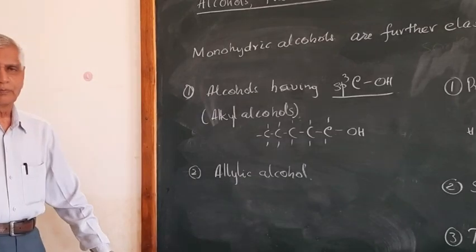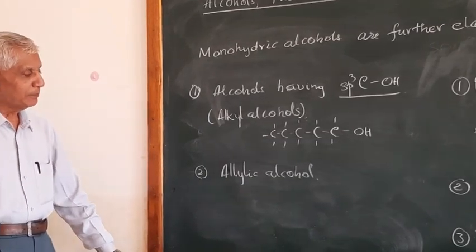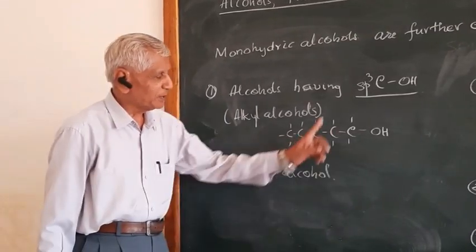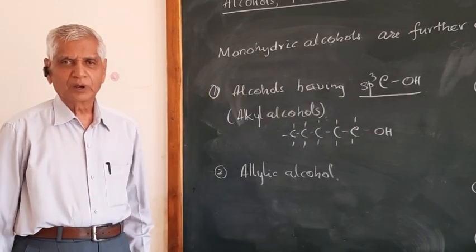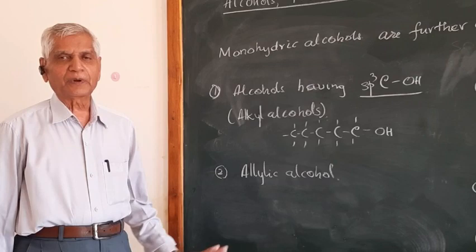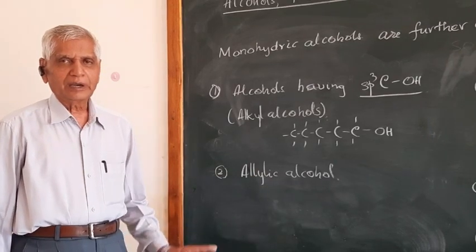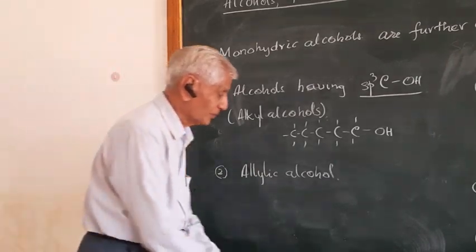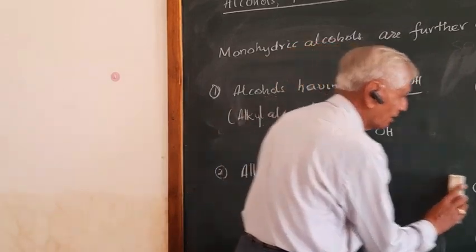Allylic alcohol. Don't forget here again, the OH group is connected to sp3 carbon only. And this sp3 carbon is further connected to an allylic group. What is an allylic group? I will explain now.